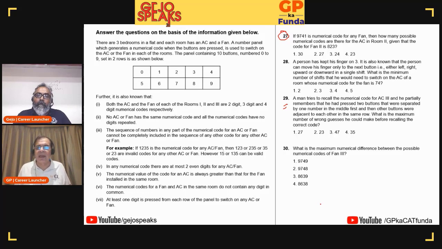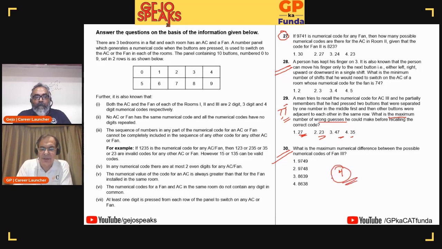This is a definite leave for me. But this is a definitely do for me. This I'll decide on the spot: do I leave it or do it? What I like is that the choices are not very close. The plus is student discipline, but maximum number of wrong guesses, maybe I'll not do it. The only saving grace is that the choices are not close, so some scope of error is perfectly fine. So this for me is going to be a medium data set, to be done if I have time at a later stage.